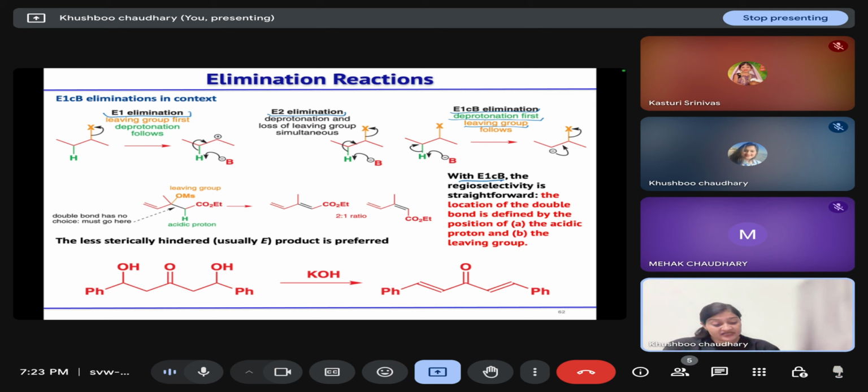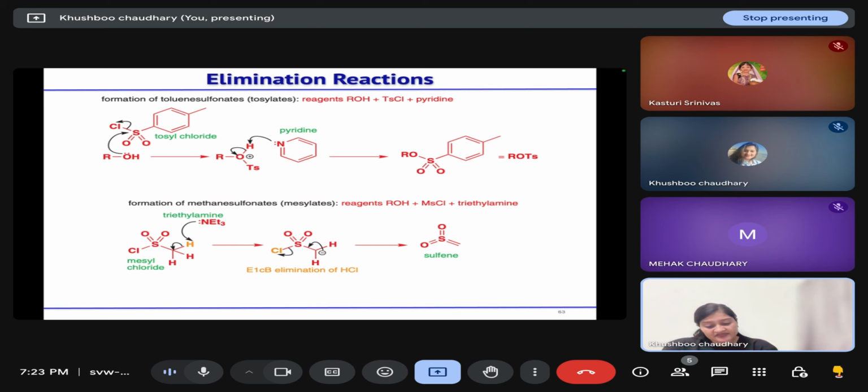So with E1cB, regioselectivity is straightforward, that wherever the position of acidic proton and leaving group are suitable, at that place only your elimination will take place. Here also it will take the proton from here, enolate will form, it will come back, electrons will form and alkene will form. Similarly on the other side.